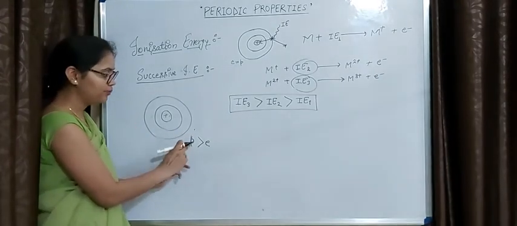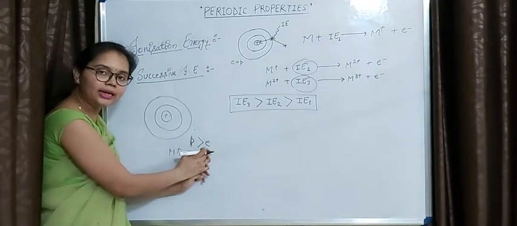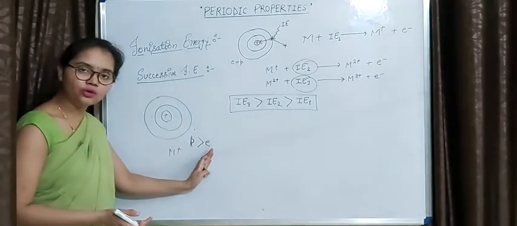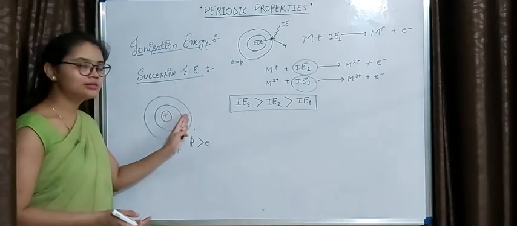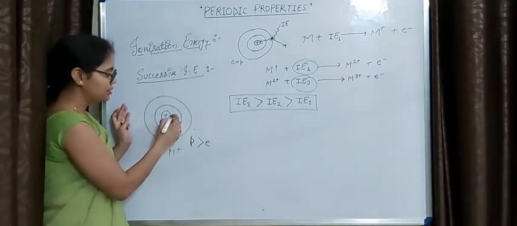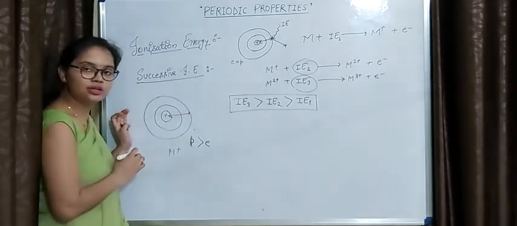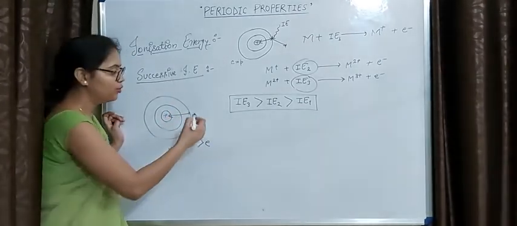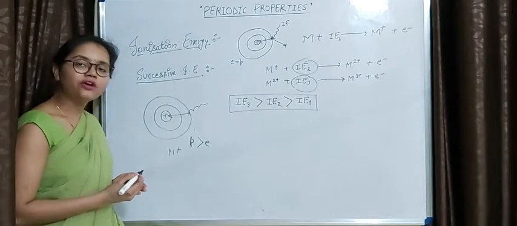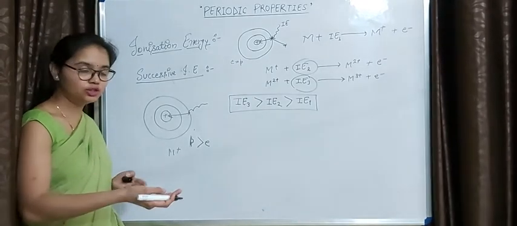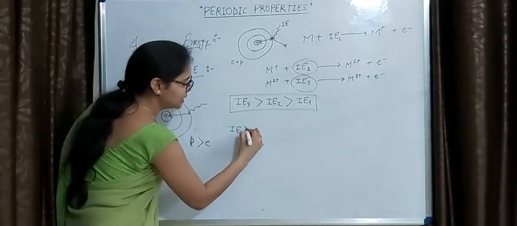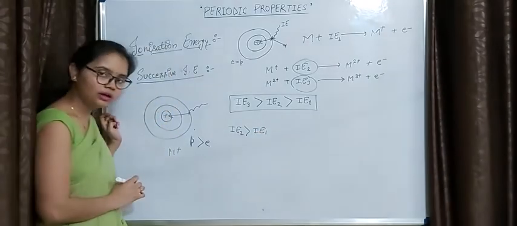So that's why the nuclear charge per electron will increase, because here protons are greater than the electrons. That's why the attraction force towards each electron will increase. Since the attraction force increases, it will be difficult to remove the second electron as compared to the first electron. So that's why we have to provide some extra energy to remove the second electron. That's why IE2 is greater than IE1, right?